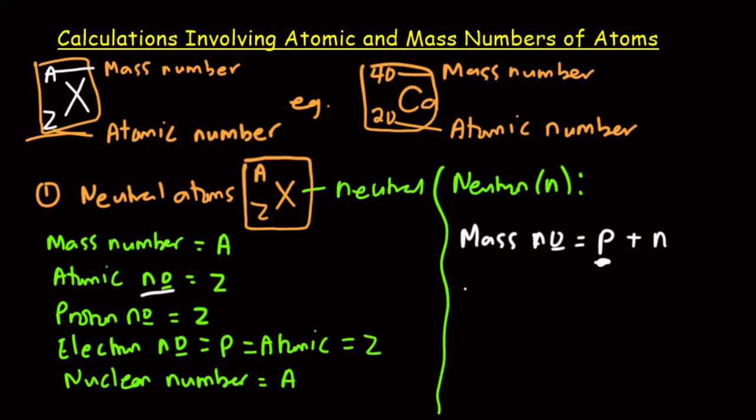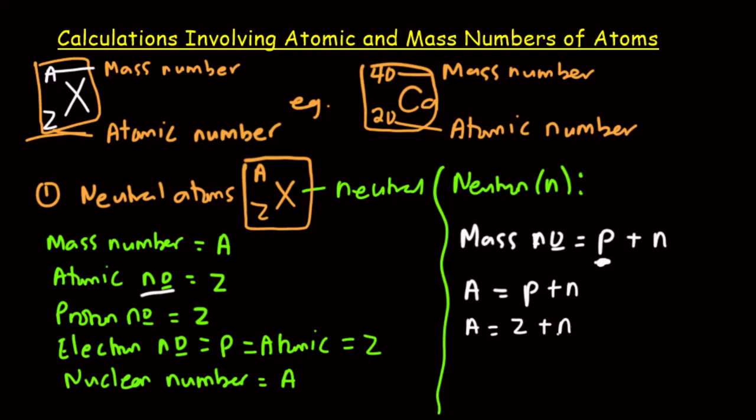And so I can say that the mass number, which is represented by capital A, is given by P plus N. But the P, which stands for the proton number, is the same as the atomic number, which is Z. And so rewriting the equation gives A is equal to Z plus the neutron number.